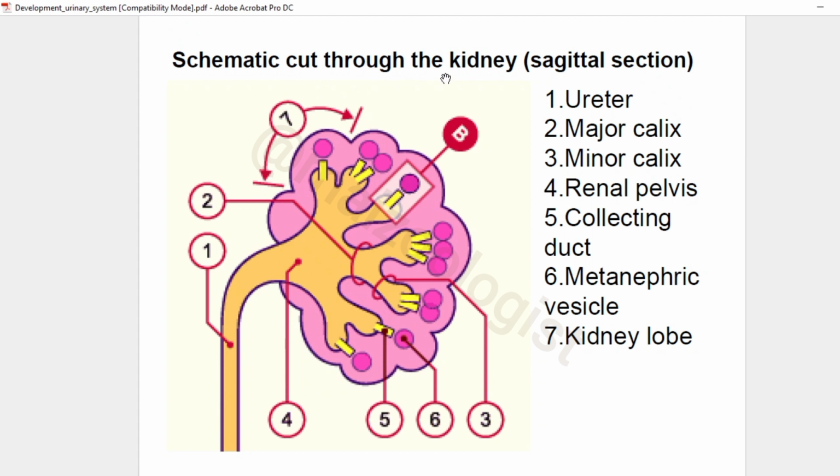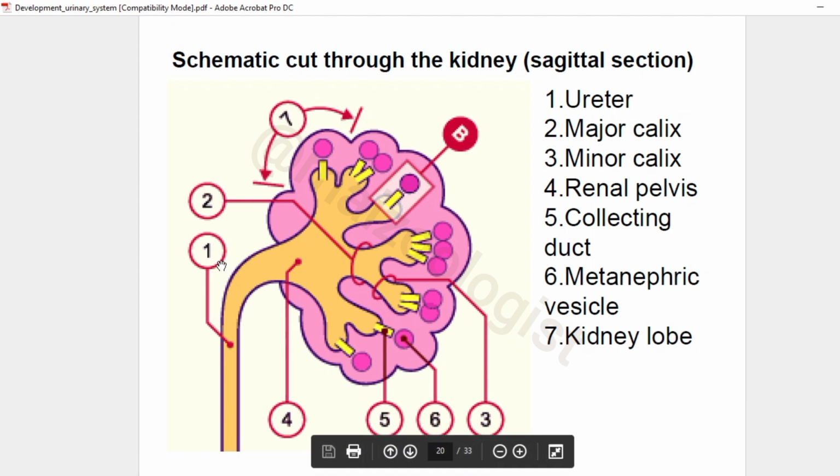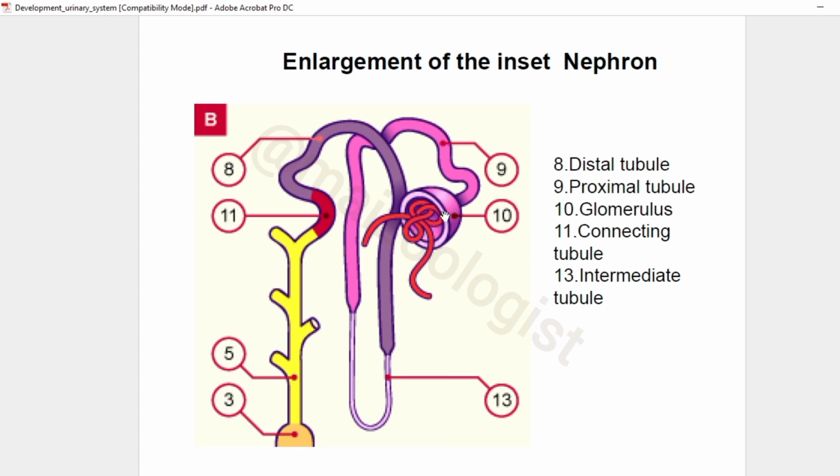And this is a schematic cut through the kidney, a sagittal section, and it shows various structures. Here we have the ureter, then the major calyx, minor calyx, and renal pelvis, and the collecting duct pointed out by number 5, and then metanephric vesicles and the kidney lobe. And this is the enlargement of the inset nephron. Here we have various structures of a nephron.